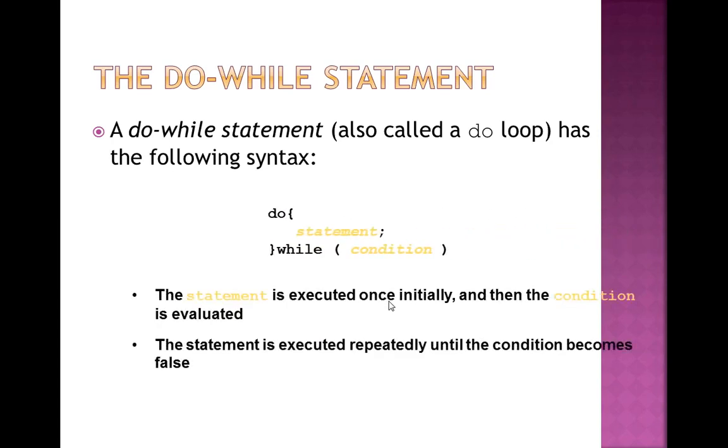Then we have also talked about the do while loop. The main difference between while and do while is that while is the entry control loop, because the condition is checked at the entry of the loop, and do while is the exit control loop, because the condition is checked at the end of the program. Second difference, while will never execute if the condition is false, but do while will execute at least once even if the condition is false.